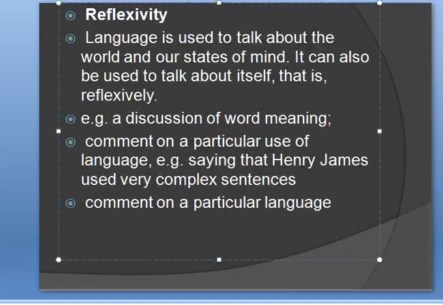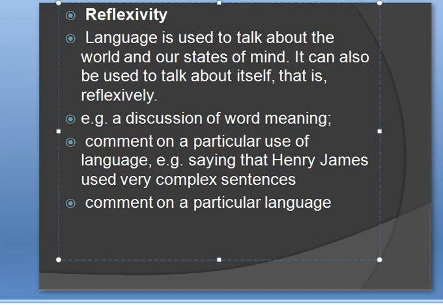Next feature is reflexivity. It means language is used to talk about the world and our states of mind. It can also be used to talk about itself. What does it mean? It means that we can use language to talk about the world, whatever is going on in the world, and we can talk about our own state of mind, how I'm feeling. I can use language for different things. But one of the qualities of language is that it can be used to talk about itself.